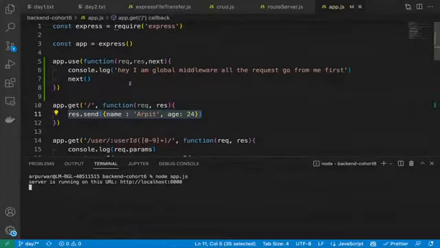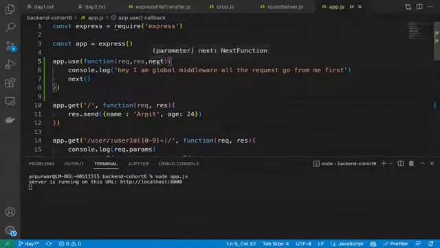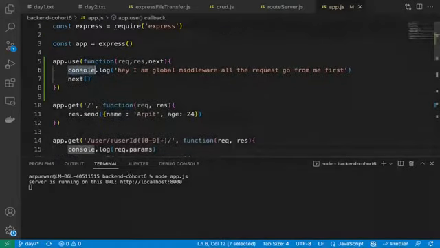Okay, one minute, guys. Am I missing something? Next is there. Console.log we are printing. Okay. So it's a /1, right? One minute.